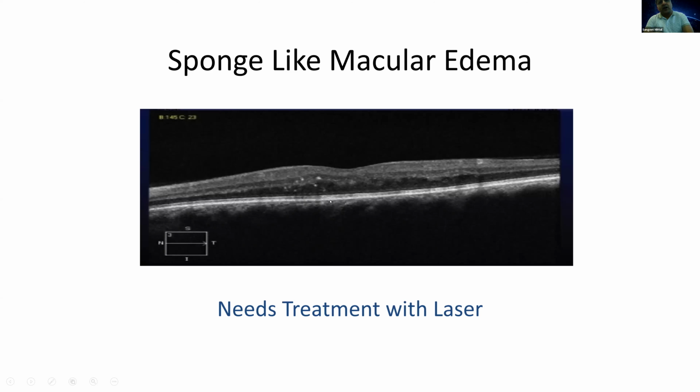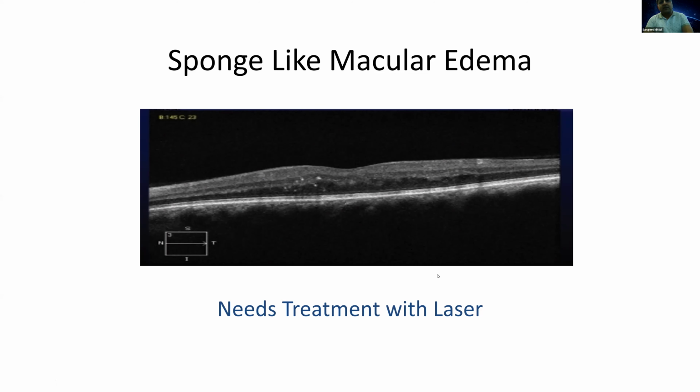There are no cystoid spaces. The retina absorbs fluid like a sponge. Most of these patients need laser, or nowadays intravitreal injections. Earlier we used to do laser in these types of macular edema.